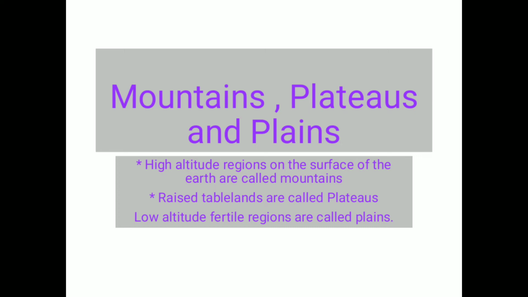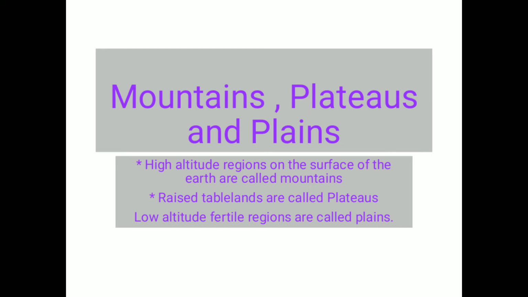Many of the high plateaus are either desert or suitable only for cattle grazing. The plain areas, however, are very fertile. The perennial rivers which flow supply the plain areas with good alluvium, which is very supportive for agriculture.